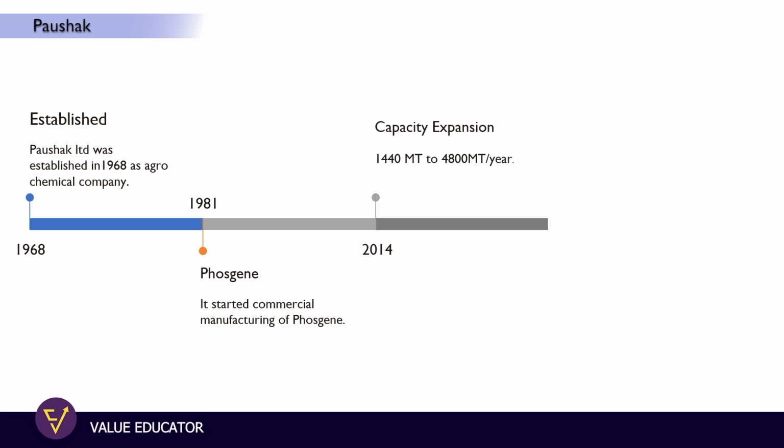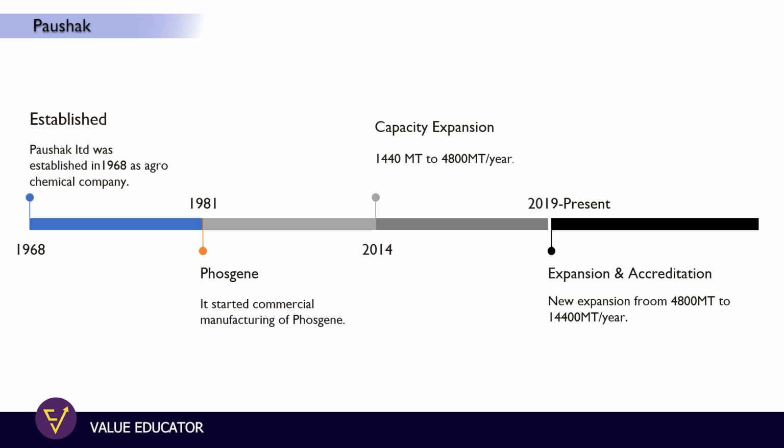But there has been interesting development which has happened recently, which is companies expanding their capacities from 4,800 metric ton per year to 14,400 metric ton per year, which is 3 times increase in their total volumes or their total capacities. And very important thing one should understand about the Fojin industry is government don't give the permissions for everyone